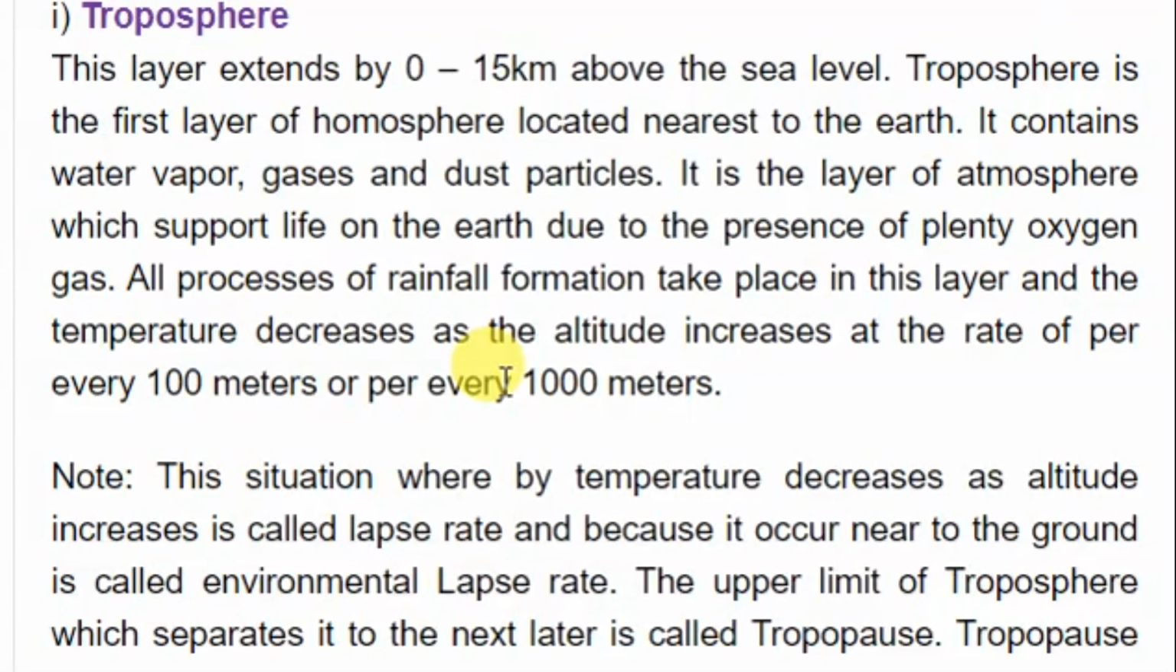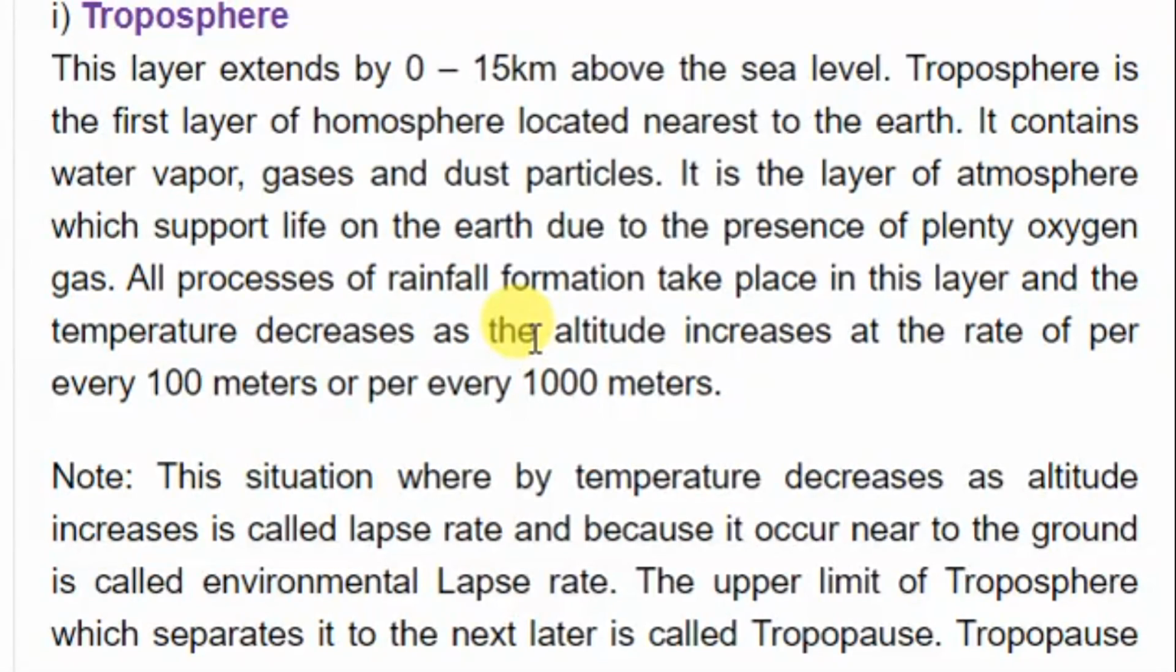So unaweza kuona kwamba troposphere yenyewe features zake ni kwamba as we are moving from sea level, we are going up. Unaona troposphere iko from 0 to 15 km. So as we are moving from sea level, which is 0, we are going upward. The temperature tends to decrease. Temperature decreases with altitude. That is the nature of our troposphere, how it is.